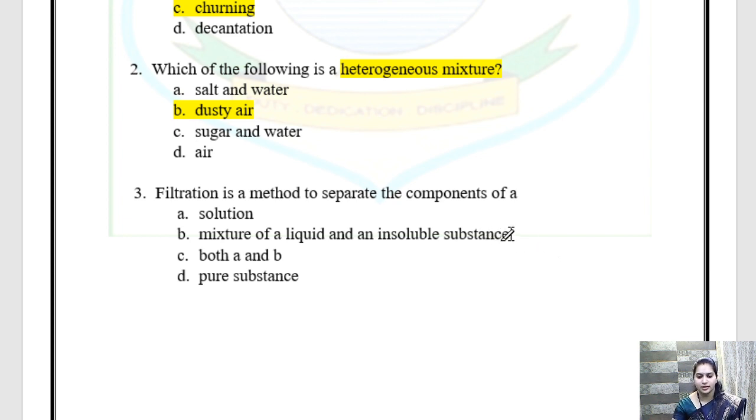So I think this is the answer. So the answer is mixture of liquid and insoluble substance. Both A and B? No. Pure substance? No. We cannot separate a pure substance with the help of the filtration method. Okay. So a mixture of liquid and insoluble substance can be separated by the process called filtration. Clear?